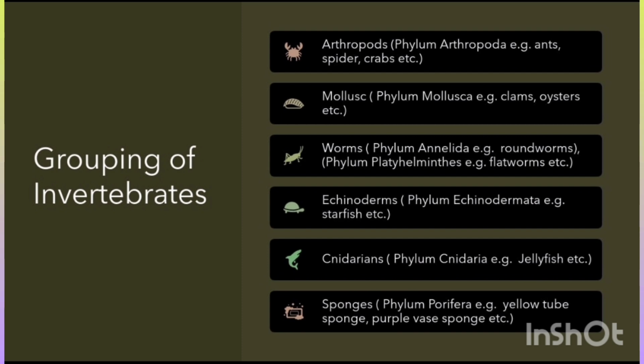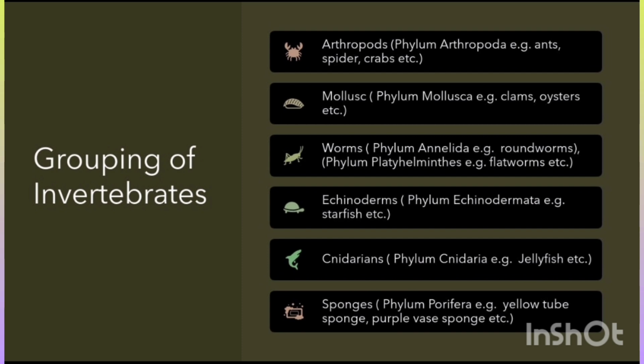Then come towards sponges. Sponges are part of phylum Porifera. Examples are given, like yellow tube sponge, purple wall sponge. There are so many other types of sponges too, which are present underwater, in the oceans, etc. Now come towards Cnidarians. They belong to phylum Cnidaria. Its examples are jellyfish, sea anemone, corals, etc.